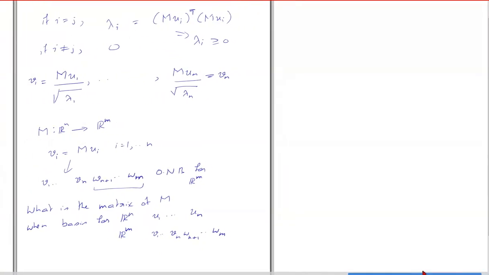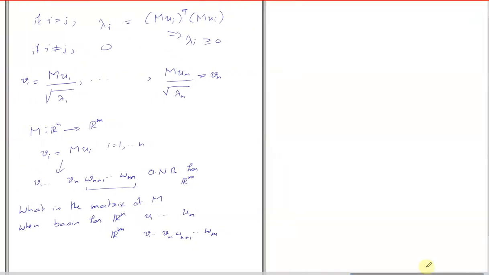Is the question clear? No, sir. Why are we doing this? How are we defining two bases for the different dimensions? If you have a linear transformation from one vector space to another, it has a matrix.